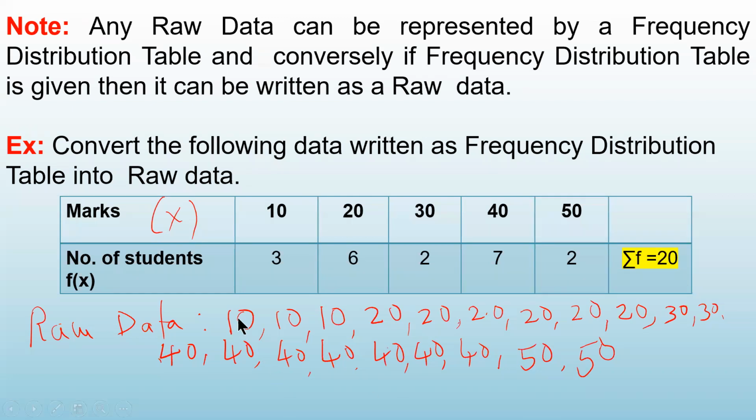What are you going to do? You are going to count 1, 2, 3, 4, 5, 6, 7, 8, 9, 10, 11, 12, 13, 14, 15, 16, 17, 18, 19, 20. So what is your n? कितने वैल्यूज है डेटा में? 20 वैल्यूज, करेक्ट? And what is the sum of the frequency? That was also 20. So again we can see that capital N is equal to sum of the frequency.